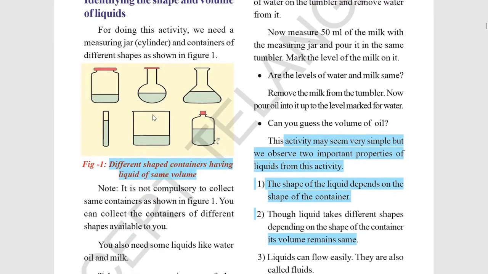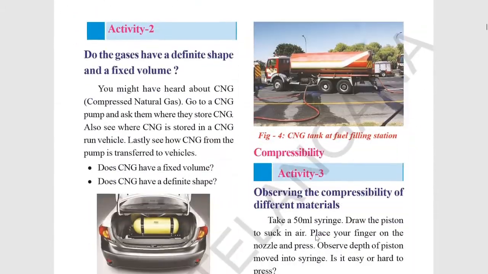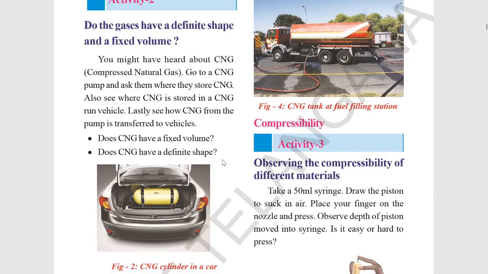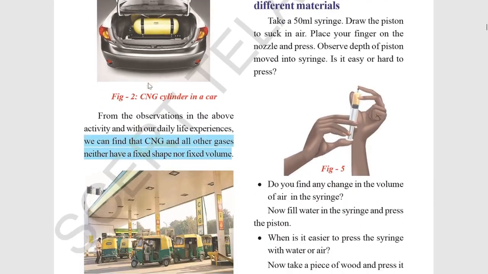Let's start. See here, they have used different types of containers by taking a fixed volume of water. The liquid is taking the shape of the container, so it is not fixed in its shape. Here it is the same thing. Now let's see about gas. Gas has neither a fixed volume nor a fixed shape, so it changes with the change in the container.